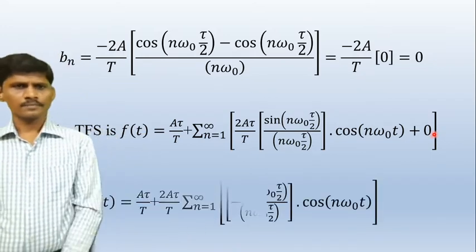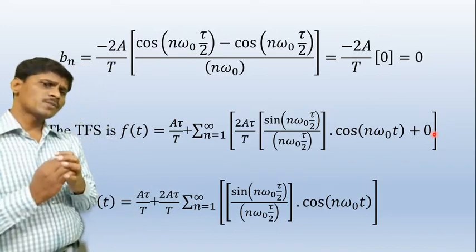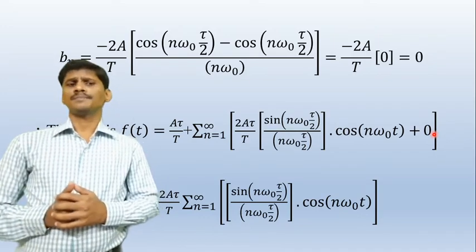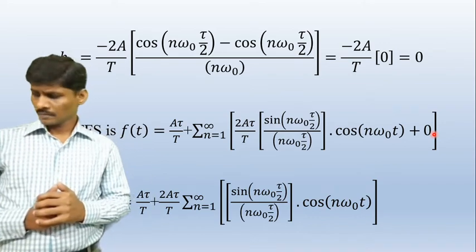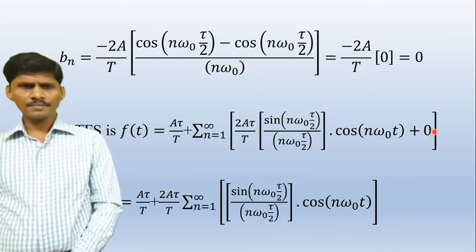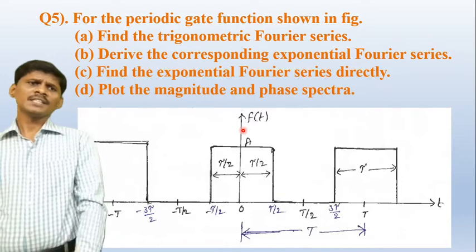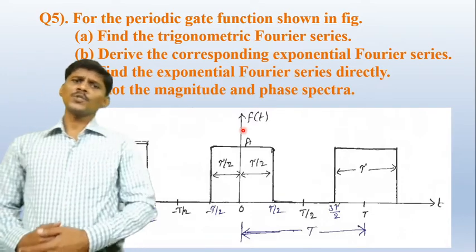So this is the trigonometric Fourier series expansion of the given gate function. That is the first part of the solution. And the second part, what is the second part? The second part is to derive the corresponding exponential Fourier series.